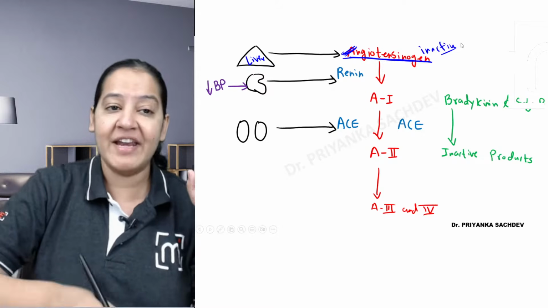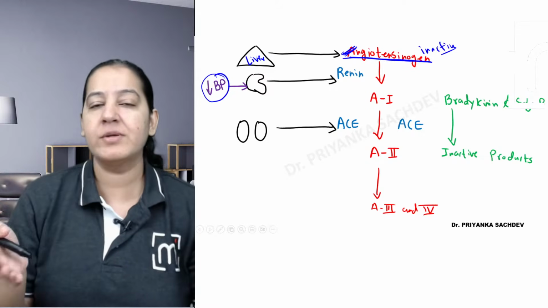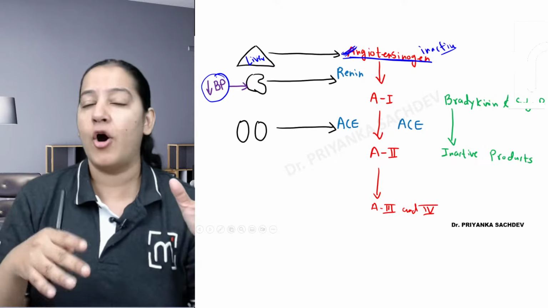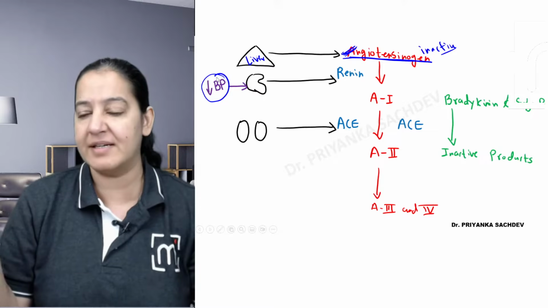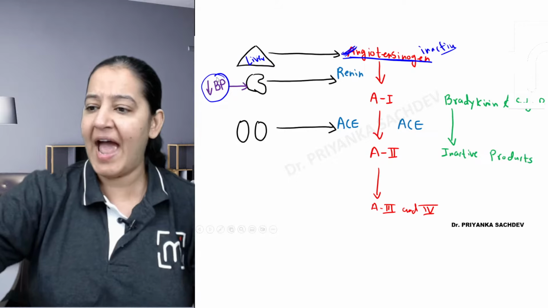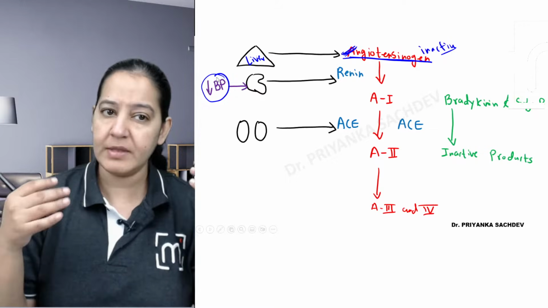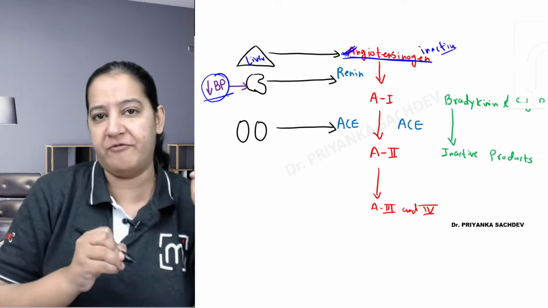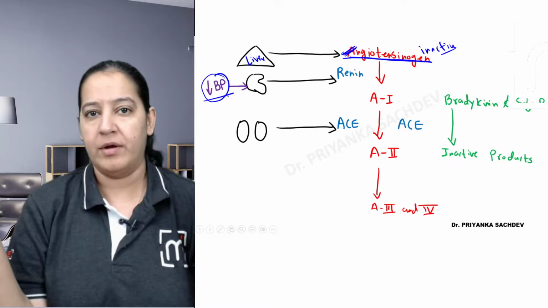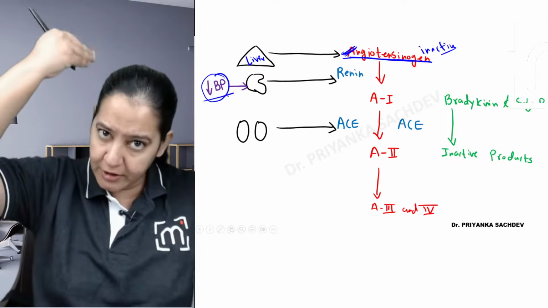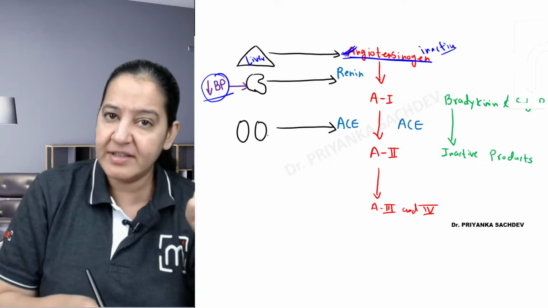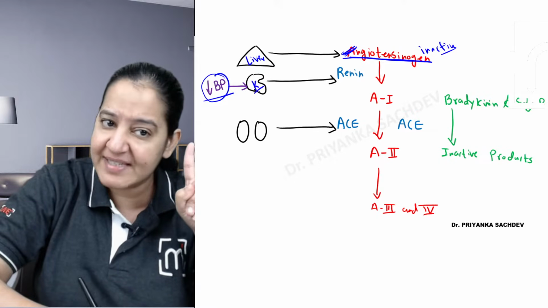Now, whenever we have a fall in BP, suppose any person has severe vomiting, severe diarrhea, a road traffic accident, loss of blood, surgery, or sudden getting up from the supine position, in any of these conditions there is a sudden drop of BP. When we are lying down at night and suddenly get up in the morning, all the blood will be flushed into the legs. So we have a fall in BP. At that point, the kidney has a sense to judge it.